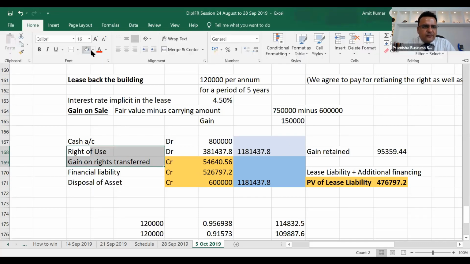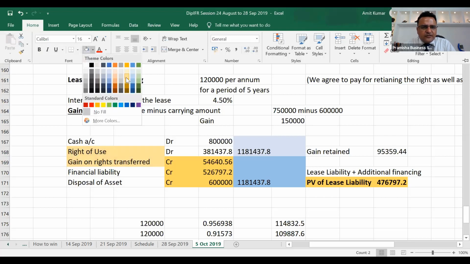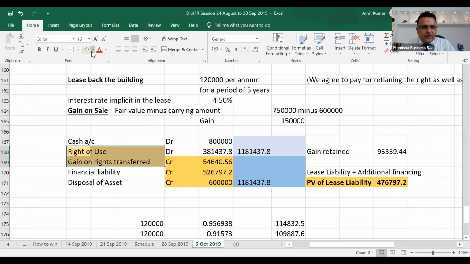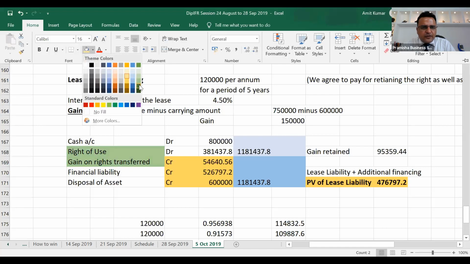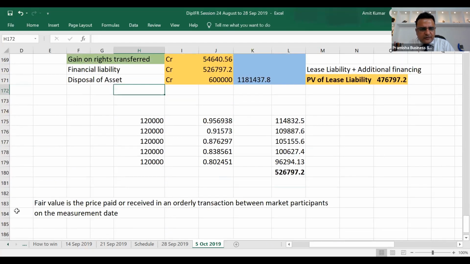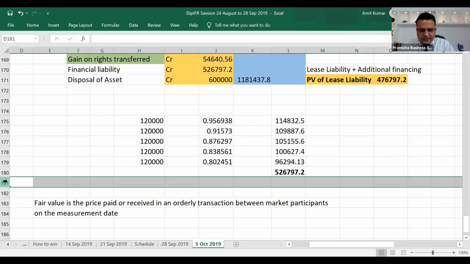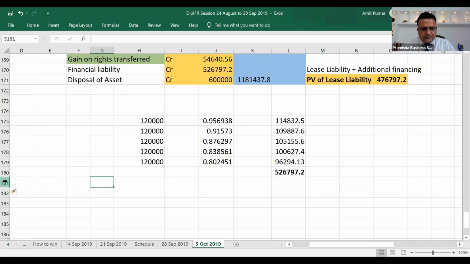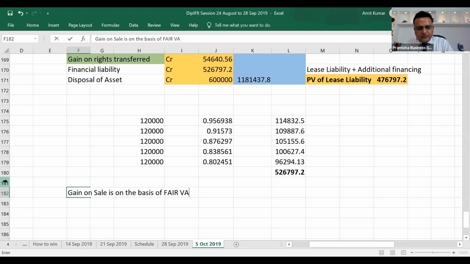So there will always be a confusion. What are the confusions at this point of time? The confusions which could have occurred are relating to how much is the gain. Two important points which you need to remember: gain on sale is on the basis of fair value or market terms.